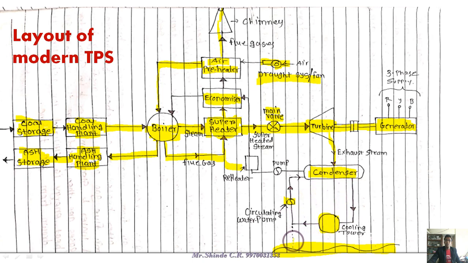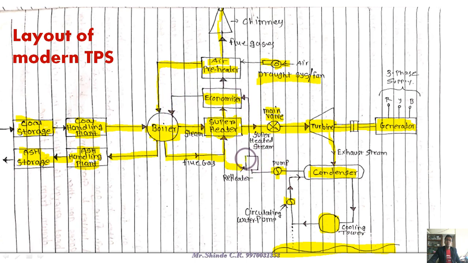So cold water taken from the rivers is given to the condenser where the heat is rejected and absorbed by the water, and it becomes hot and is given to the external surface. Then the condensed water can be pumped again and given to the boiler. But the pumped water is not directly given to the boiler.